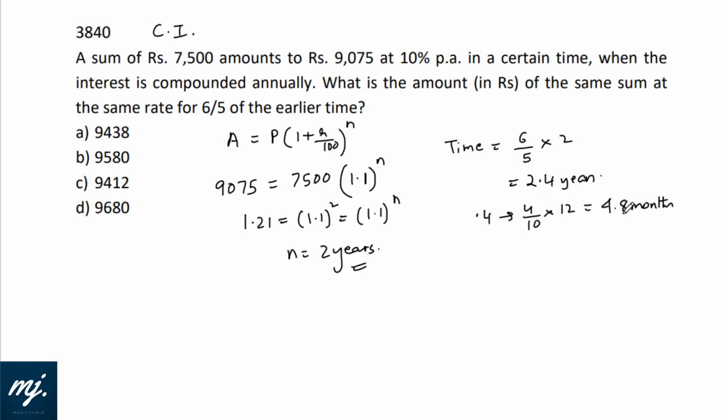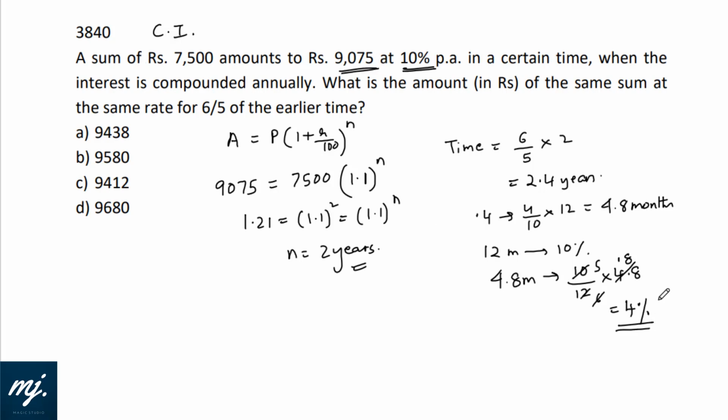Now how much interest would they be getting for 4.8 more months? They are getting 10% interest for 12 months. So for 4.8 months, they would get 10 by 12 into 4.8. 12 goes 2 times, 5 times, and then 0.8 into 5 is 4%. That means over 9075, 4% more money is what they would be getting.